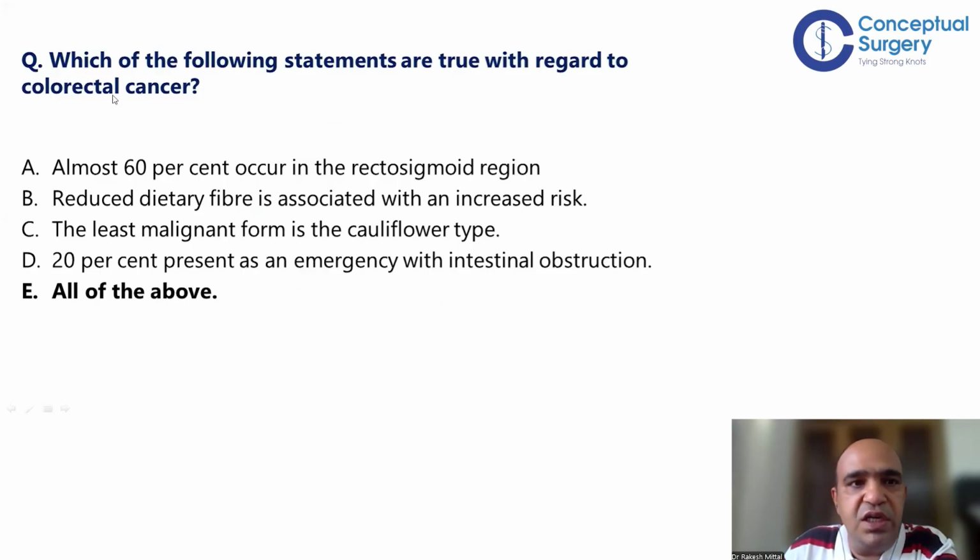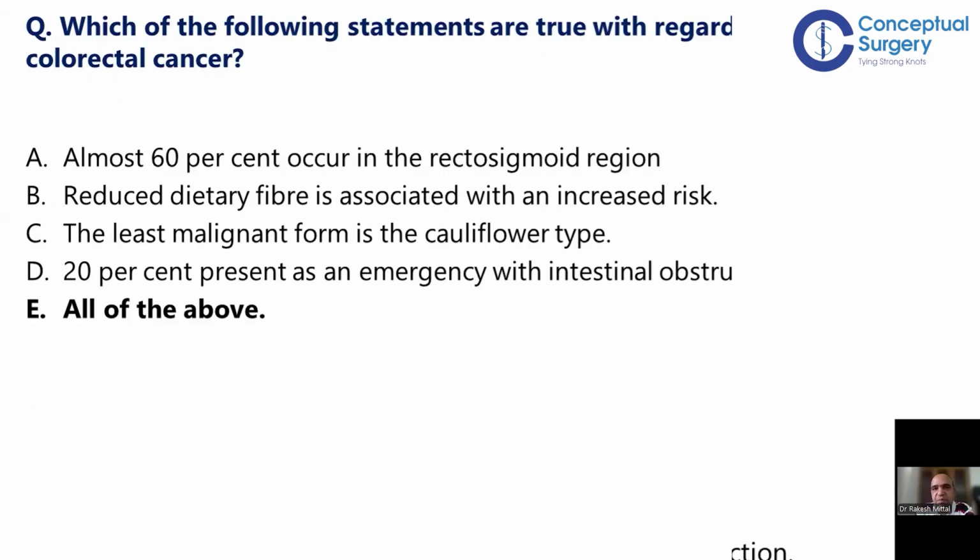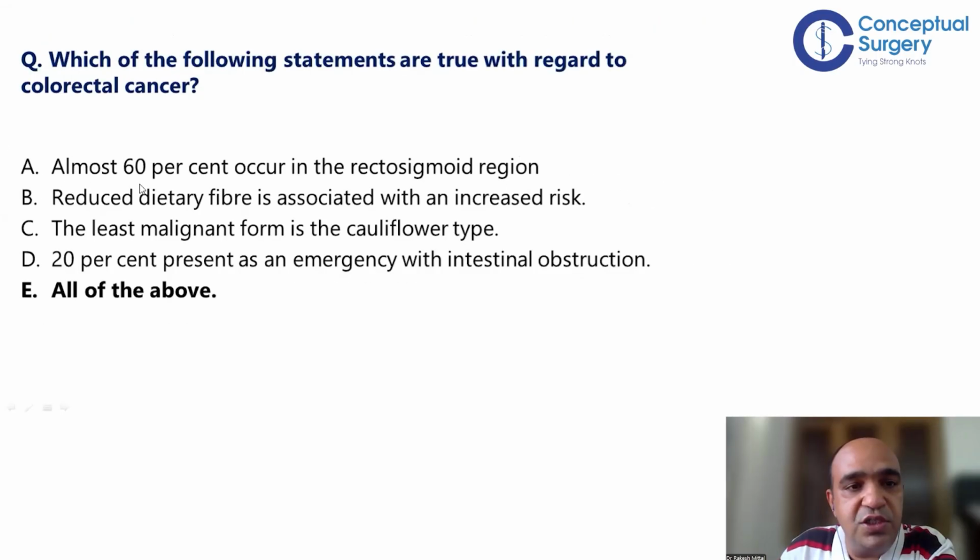Okay, so first is, which of the following statements are true with regard to colorectal cancer? So as with most of the questions in our field, when it is all of the above, 7 out of 10 times the answer will be all of the above, but you must go through the choices.